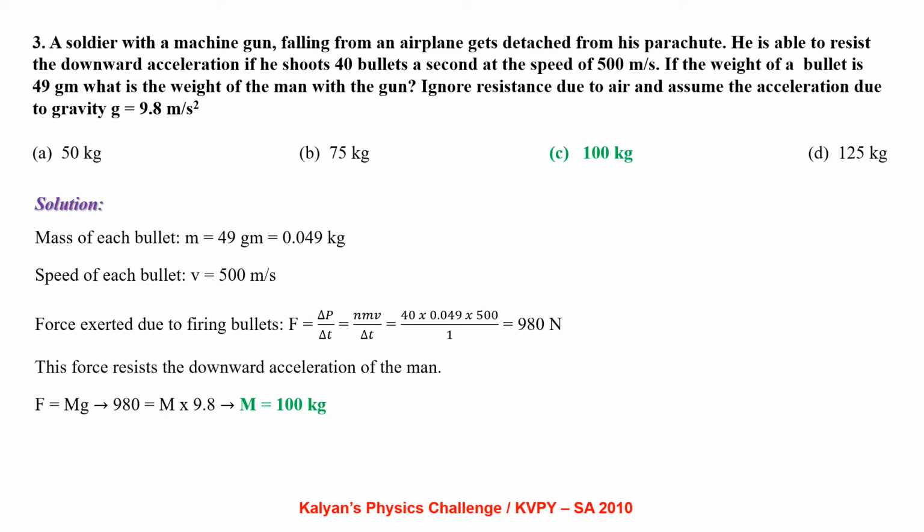Mass of each bullet m equal to 49 gram, that is 0.049 kg. Speed of each bullet is 500 meters per second. Force exerted due to firing of the bullets F equal to delta p by delta t, that is n m v by delta t, 40 into 0.049 into 500 by 1, that is 980 Newton. This force opposes the downward acceleration of the man. So F equal to mg, that is 980 equal to M into 9.8, which gives M equal to 100 kg.